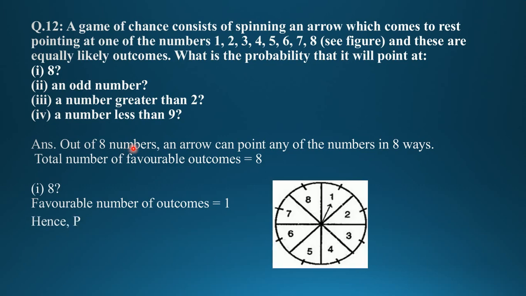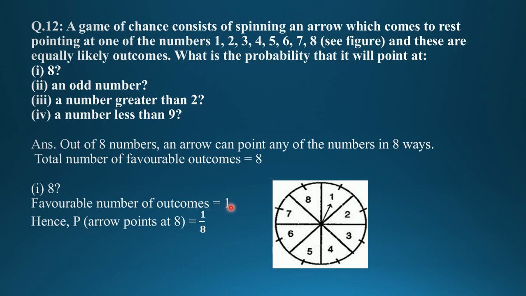Out of 8 numbers on the arrow, you can see in the diagram, there is a spinner numbered 1, 2, 3, 4, 5, 6, 7, 8. First, how many 8s are there? Only 1. Therefore, the pointer will come at 8 only once.